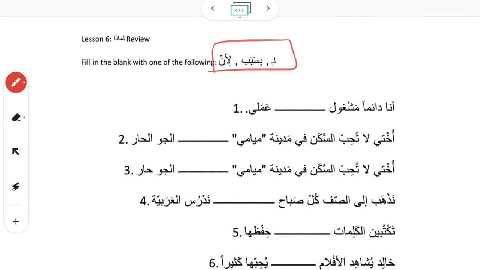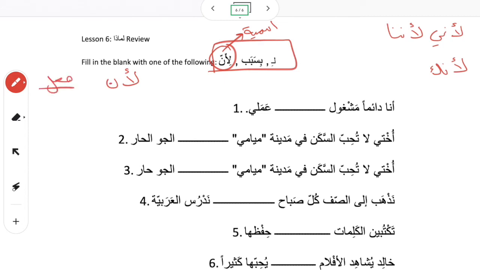Okay, let's go ahead and do the last one. The last section we talked about was li'anna and bisabab and li. We said that li'anna we use with a complete sentence, jumla ismiya, a nominal sentence. Because you're using it with a nominal sentence, we can attach something to li'anna, right? So we can attach li'anni or li'annani, li'annana, li'annaka, because you. You can attach a pronoun to it, just like your regular attached pronouns, so that you have a complete sentence. Because remember, jumla ismiya has to start with a noun.